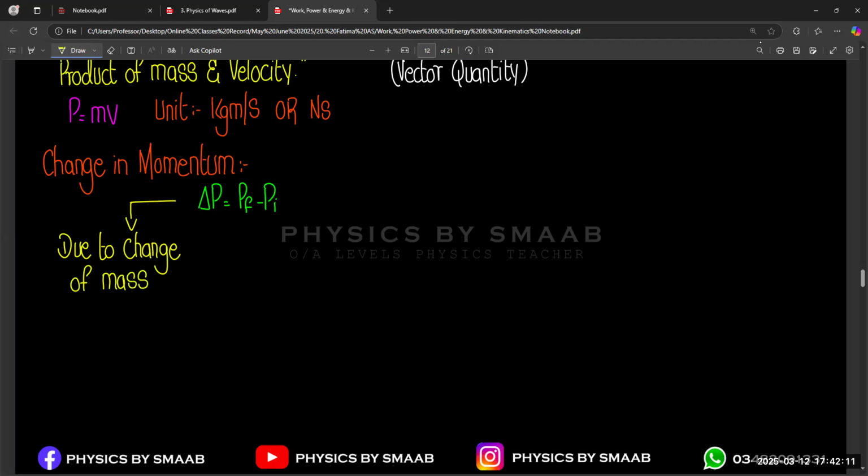Sometimes we think that mass remains the same, so how can mass change? Take the example of fuel in a car. When we are driving, the quantity of fuel is decreasing, so the total mass of the car plus fuel is decreasing. In that case, mass is changing, so momentum changes. Let's suppose there is 10 liters of fuel in the car and now 5 liters are left. So 5 kg of mass is decreased from the overall mass of the car. That is the change in mass.